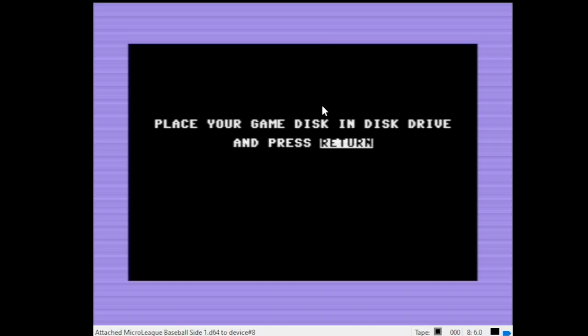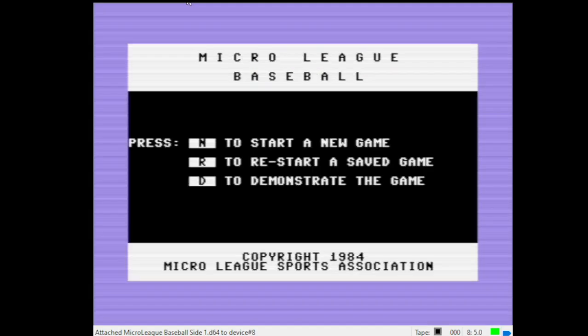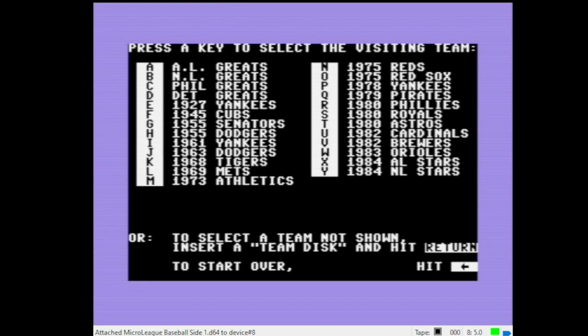Press return. And I'm going to take advantage of warp mode here to speed up the disk access. All right, and to start a new game. I created the 1978 season disk, so we're going to attach that to drive 8 here. Okay, let's bring that up.